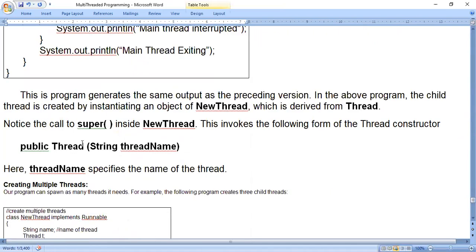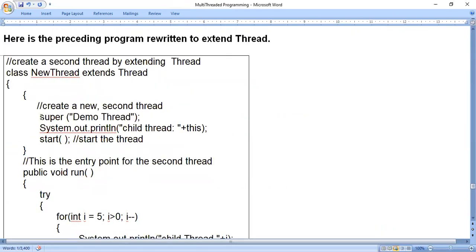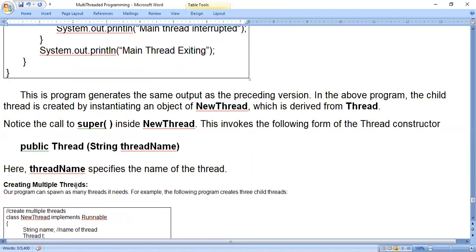This is the constructor, Thread, and within it there is one parameter that belongs to String type. That is why in this line, super of demo thread, I have to pass one string as an argument. Here threadName specifies the name of the thread.